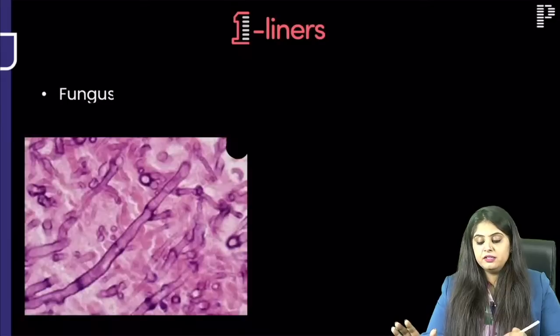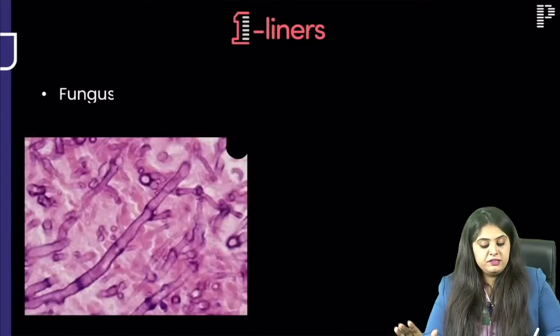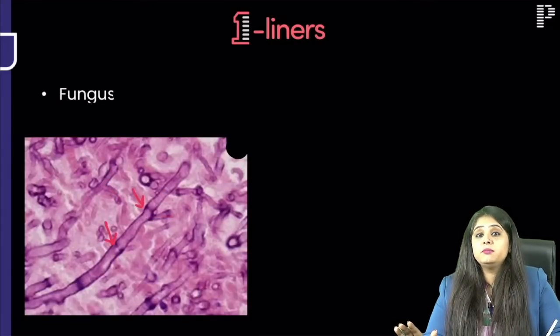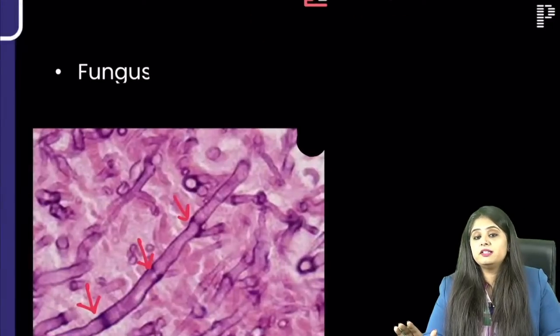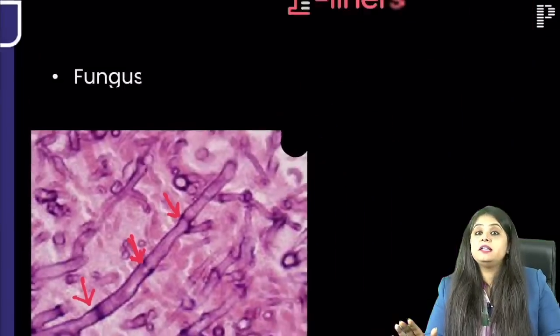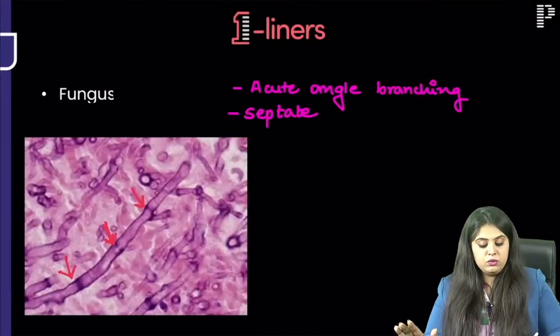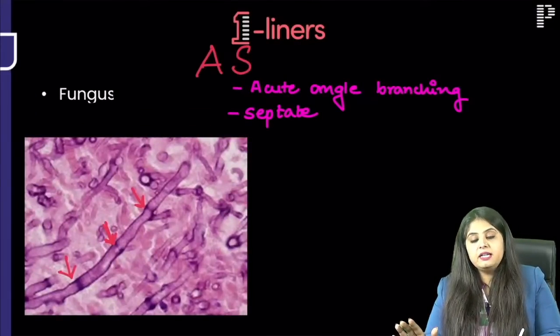Now these two fungus, now you know which fungus is this. You can see these long hyphae. What branching are you seeing? I can see 45-degree acute angle branching and I can see lines inside it. I'm not zooming in because exam में zoom in का option होगा नहीं. So learn to look at these. Zoom in once and see and then zoom out and see. You can see lines. I can see septae. Yes. So when you are seeing acute angle branching है and septate है, so that is going to be Aspergillus.